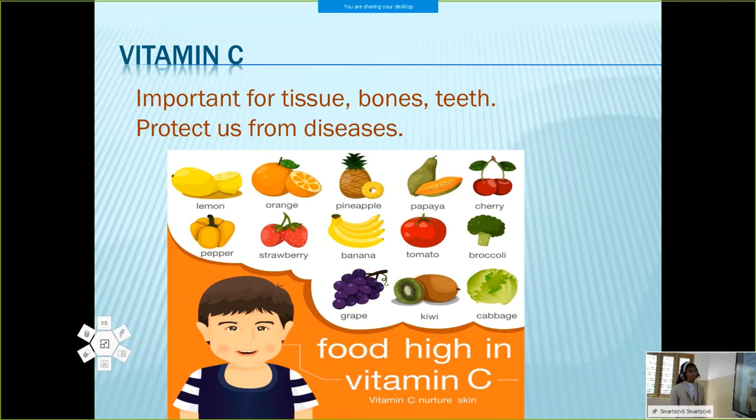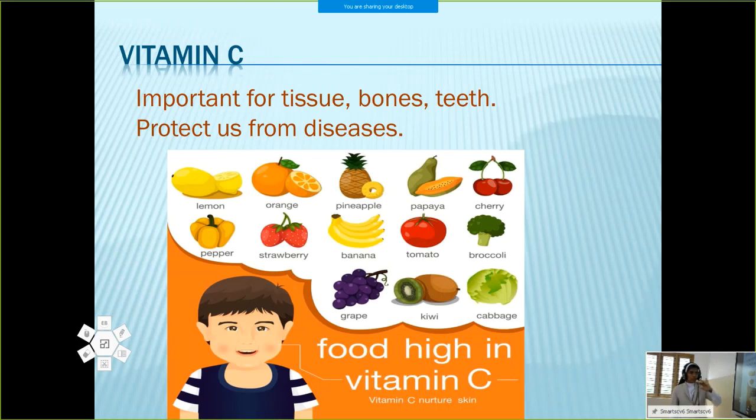Vitamin C is important for tissue, bones, teeth, and it also protects us from diseases. In the period of corona, you may have heard that you have to include more vitamin C containing foods in your body because it protects us from diseases.